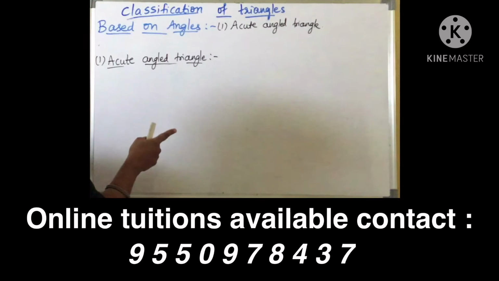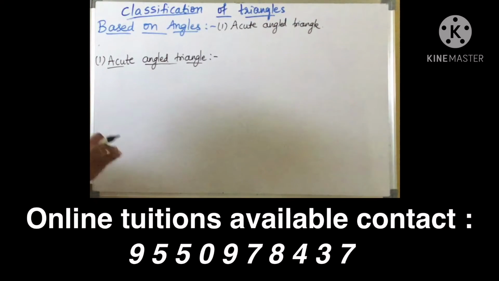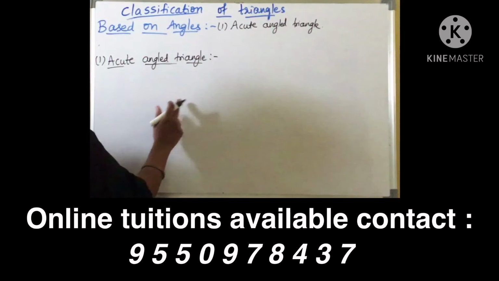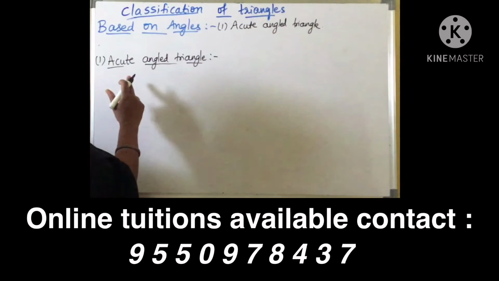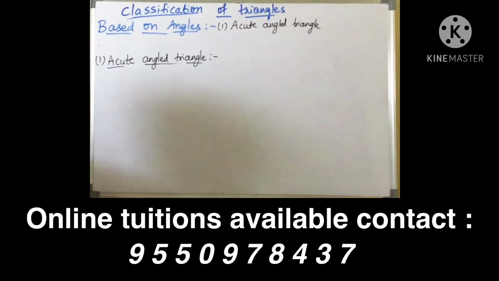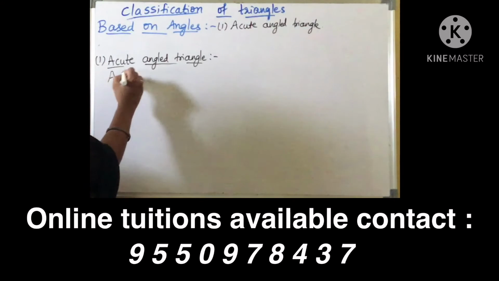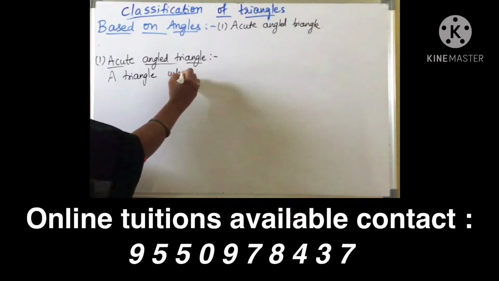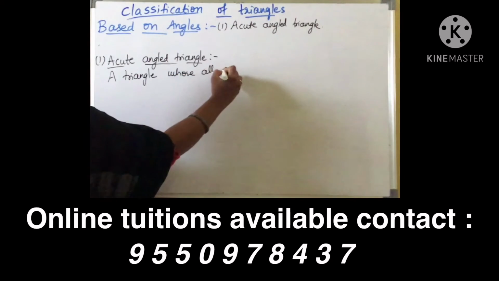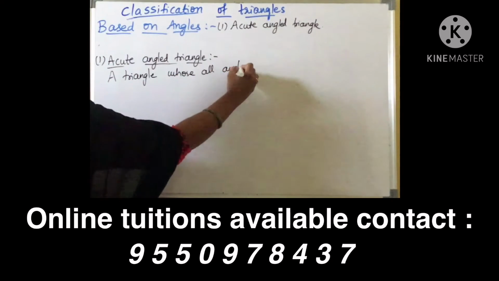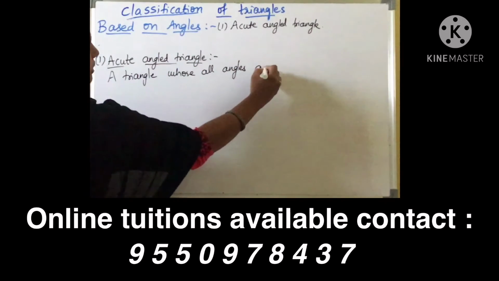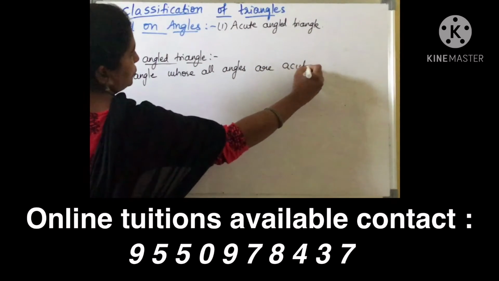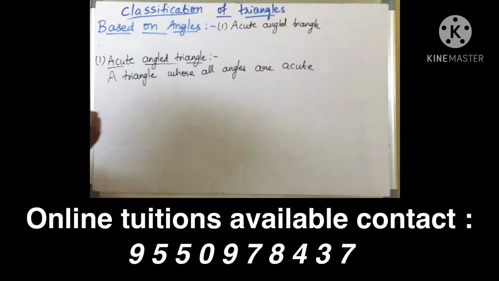Now you know what is acute angle? An angle whose measure lies between 0 to 90, means greater than 0 and less than 90. So in this all the three angles should be acute. Then we call that as acute angled triangle. So the definition: a triangle whose all angles are acute, right?